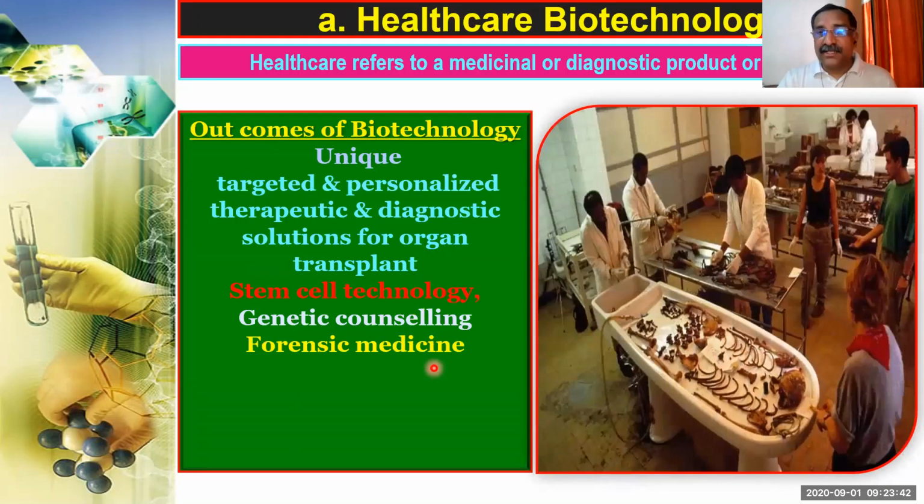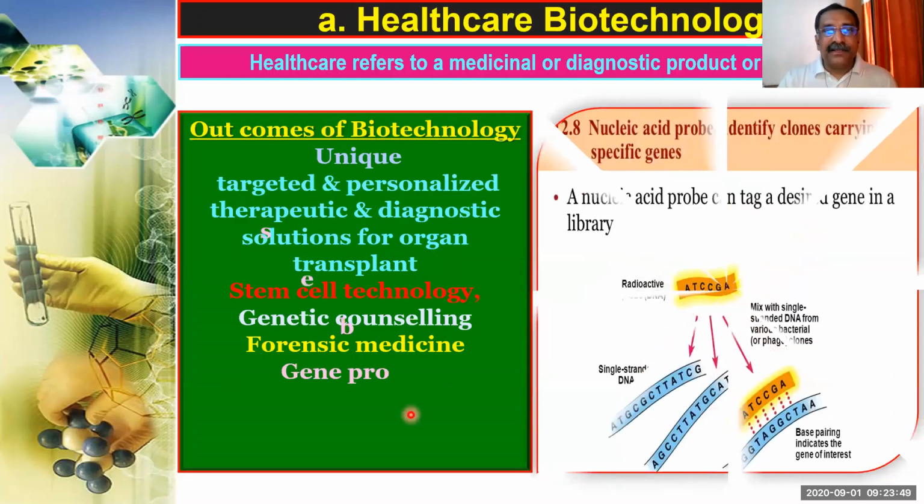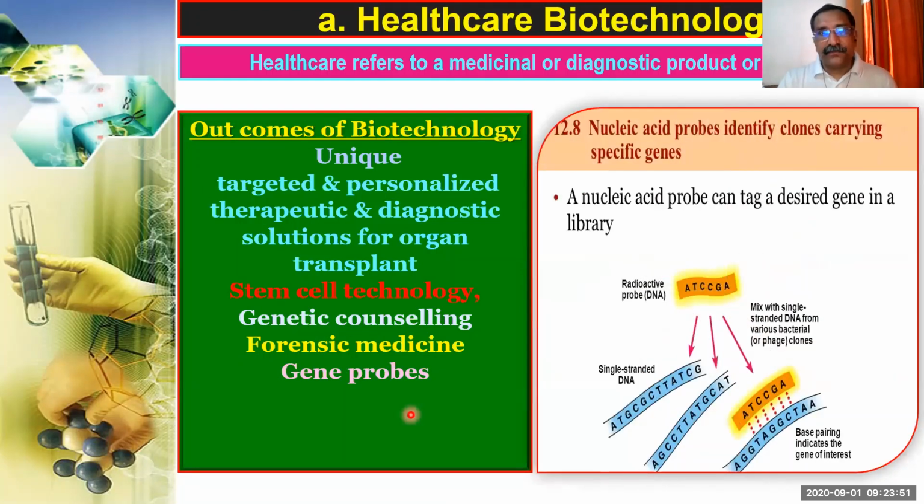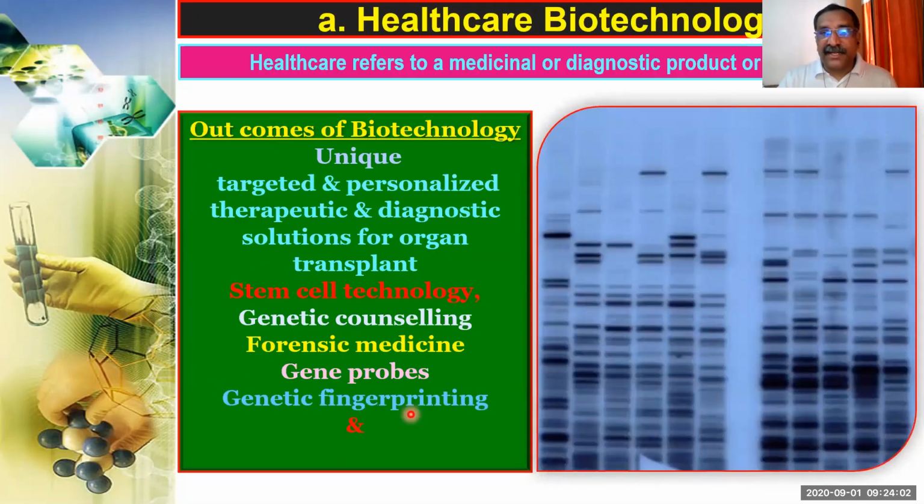Now, forensic medicine. This is part of forensic medicine. Then, gene probes. We have seen that to recognize and identify the desired gene, they use a gene DNA probe. Then, genetic DNA fingerprinting. This also we have seen before.